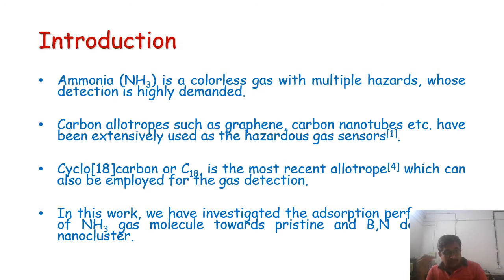So to introduce, ammonia is a colorless gas with multiple hazards whose detection is highly demanded. Carbon allotropes such as graphene, carbon nanotubes, etc. have been extensively used as gas sensors, as we know. Cyclo carbon, or simply we can say C18, is the most recent allotrope which can also be employed for gas detection.